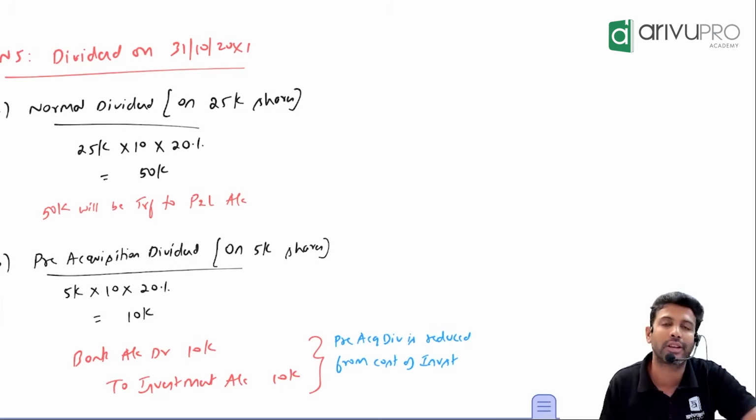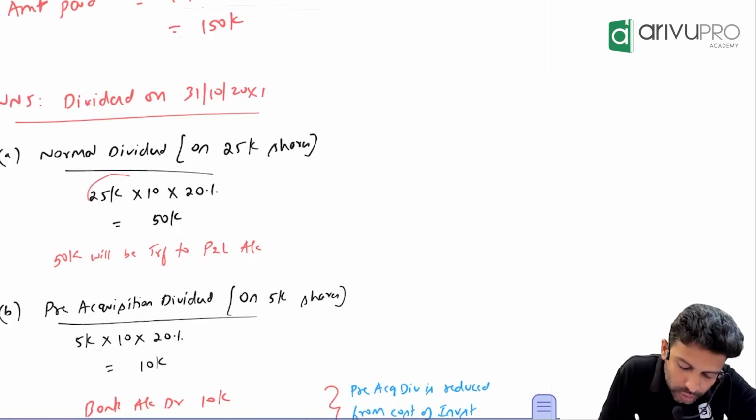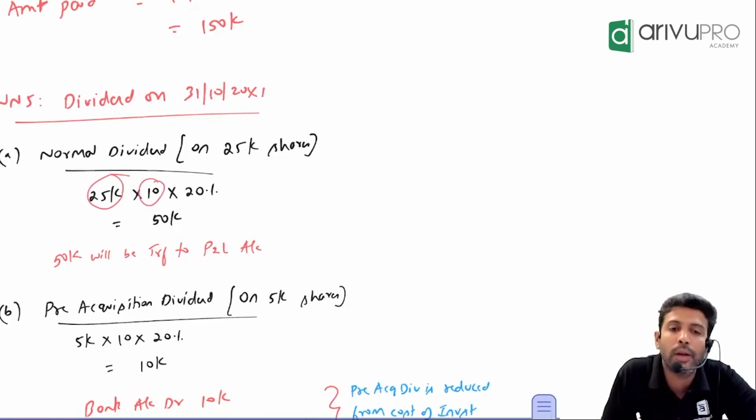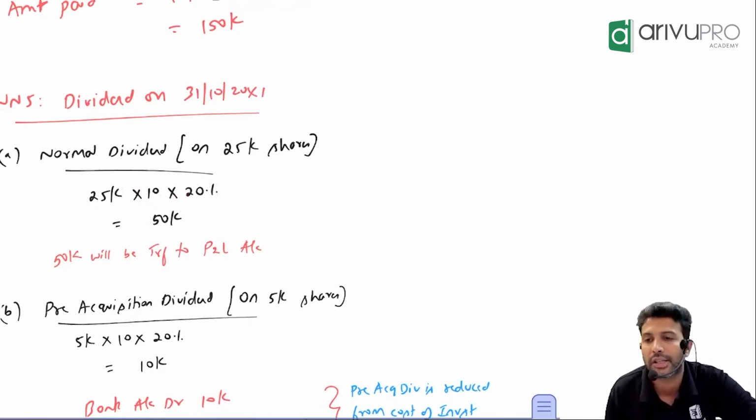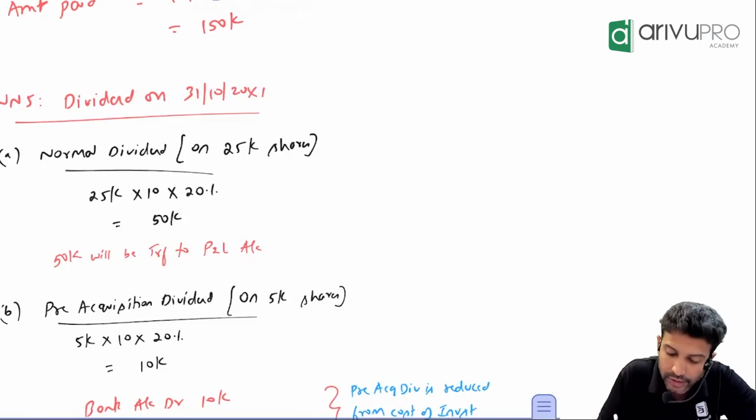Calculate. What is the dividend calculation? 25,000 is the number of shares. Each has a face value of 10. Dividend declared at what rate? So the dividend will be how much? 50,000. This is a normal dividend. So what is the journal entry?